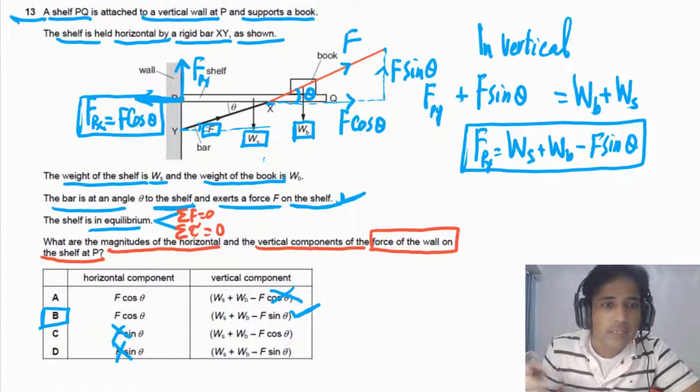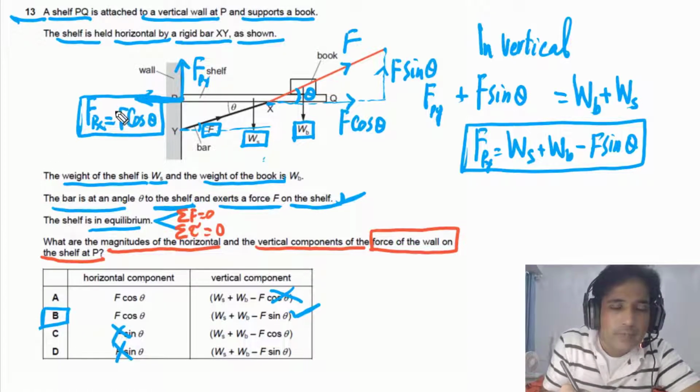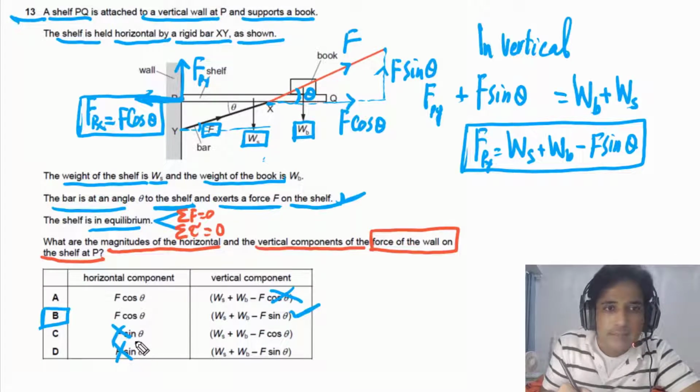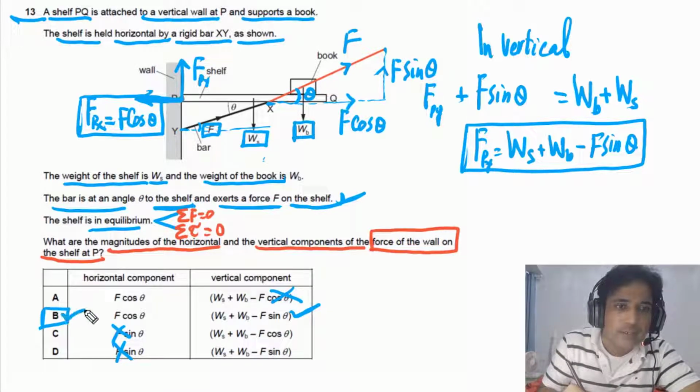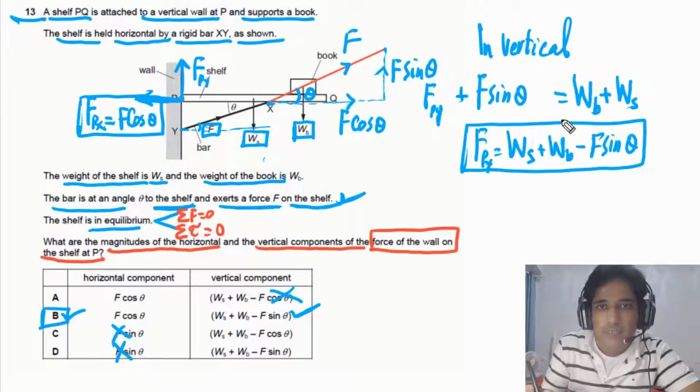When we have found the value of Fpx, we can come back and figure out from here that F minus F cosine theta is not possible. So it has to be F sine theta because we are talking about forces along vertical. So we can find our final answer. Otherwise, you can compare forces like this. Upward forces have to be equal to downward forces, and you can find out Fpy.